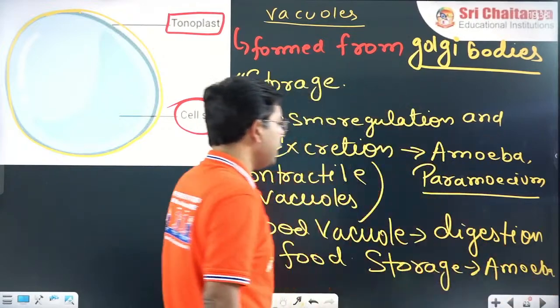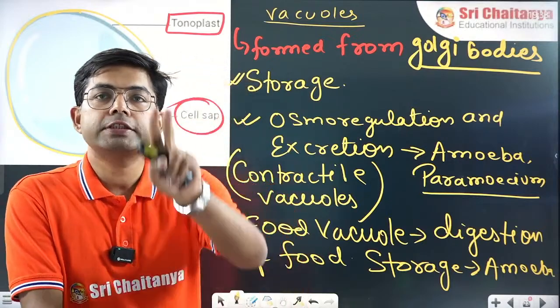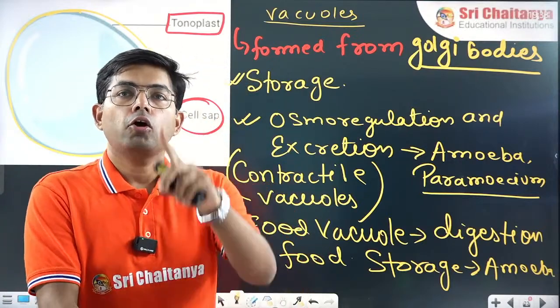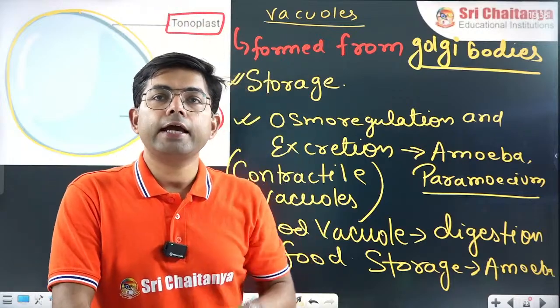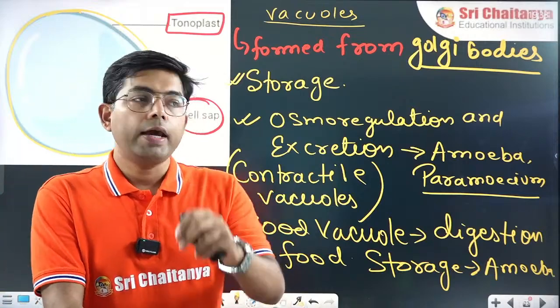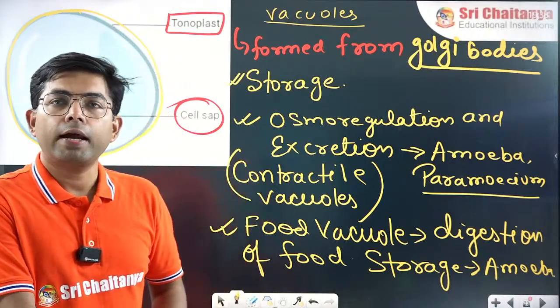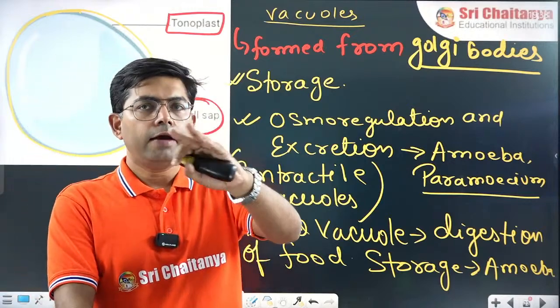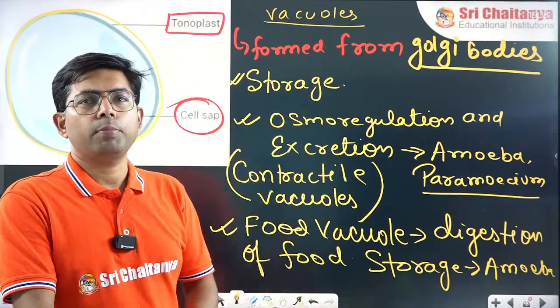So if I ask how many types of vacuole there are, you will say two types: contractile vacuole and food vacuole. Where is the contractile vacuole found? Amoeba and paramecium. Where is the food vacuole found? Again in amoeba and paramecium, but paramecium has a complex mechanism for food, so mainly you can say amoeba.